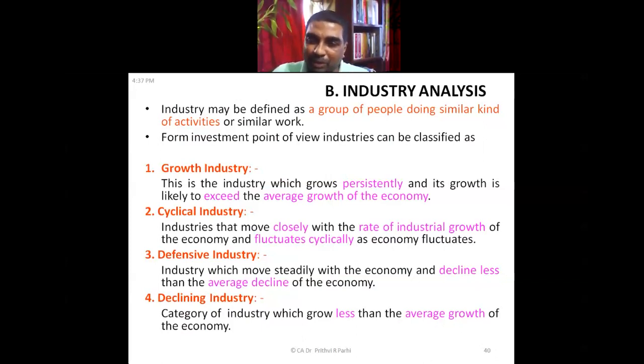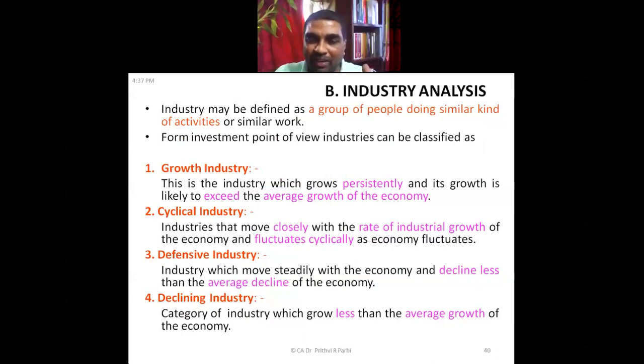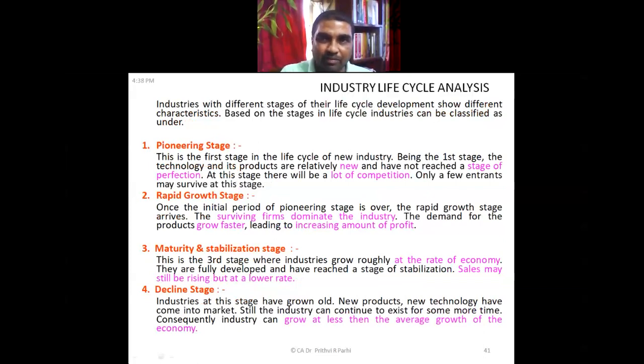Few will survive. They will again start making money. And the cycle will come. Maybe that means the good period will come, you may say once in 4, 5 years. So people with the industry, they know that this is the cycle. Demand will go up, demand will come down. It is a cyclical industry. Now maybe recession is going on, it is going down, but it will again pick up because they know the nature of the industry is like this. It is cyclical. Maybe after some years again it will pick up. Right?